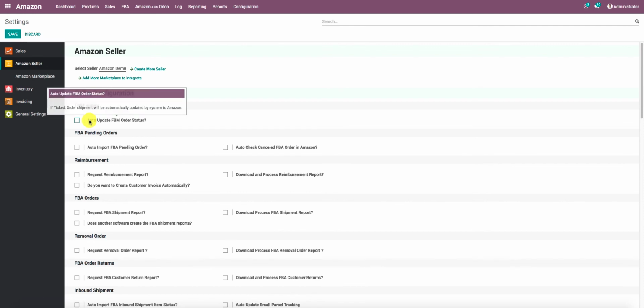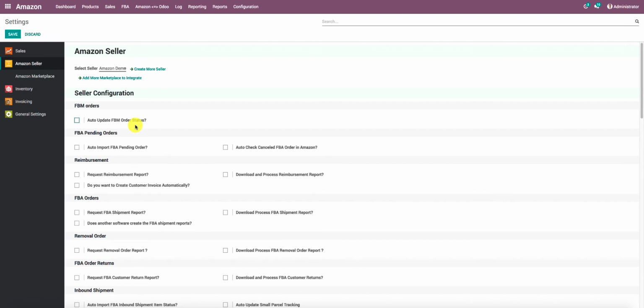So this was the first way, that is the automated way. Based on a scheduled job, you can update the status of your delivery orders to Amazon. In this case, the system will consider all those delivery orders which have not yet been updated to Amazon about the status and which are already validated in Odoo. So it will collect all those delivery orders and update the information at Amazon. Once that information is updated at Amazon, it will mark these delivery orders with a flag so that on the next execution, these delivery orders will not be considered for updating the status. So this was the automated process.